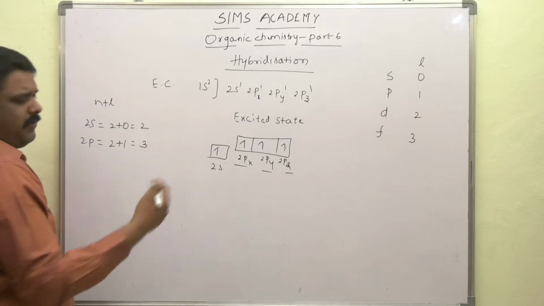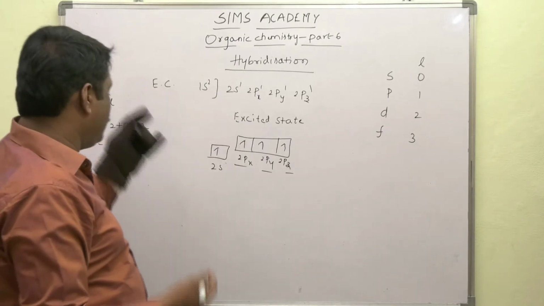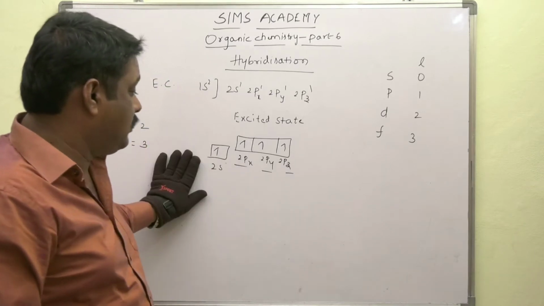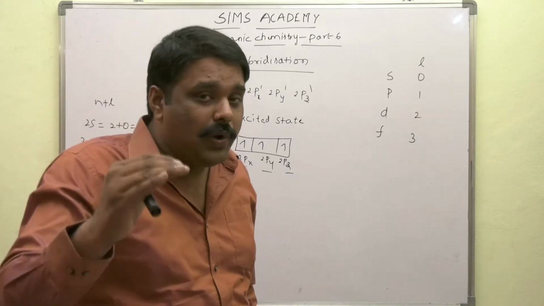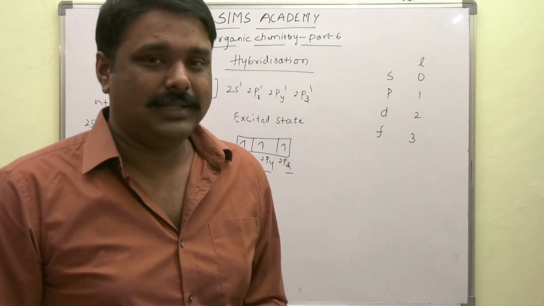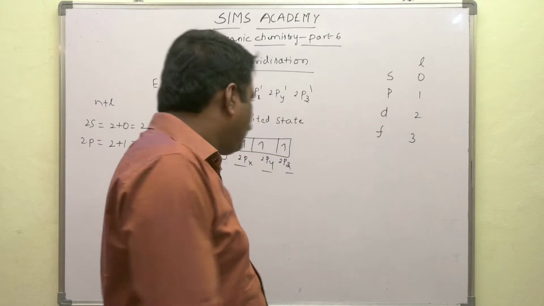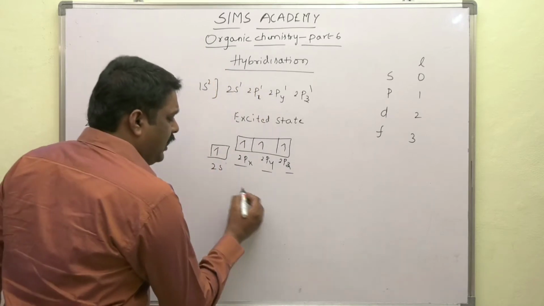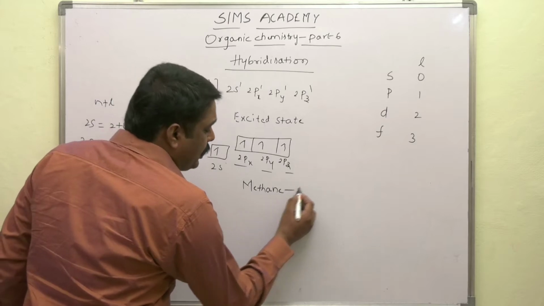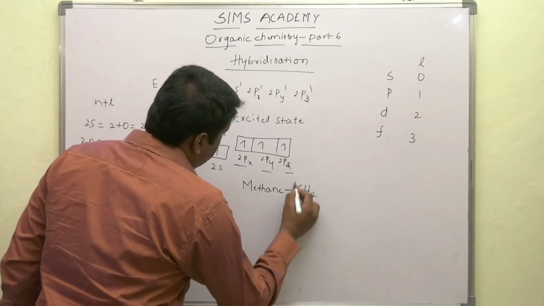That means according to the n plus l rule, the 2s orbital has lower energy compared to the 2p orbitals. Now, during the formation of the methane molecule, which molecule? Methane molecule.